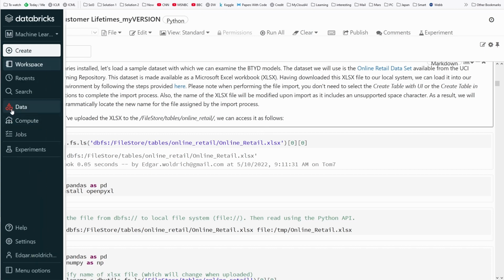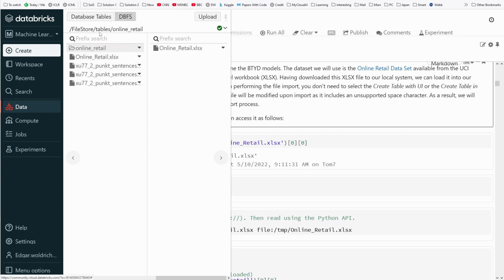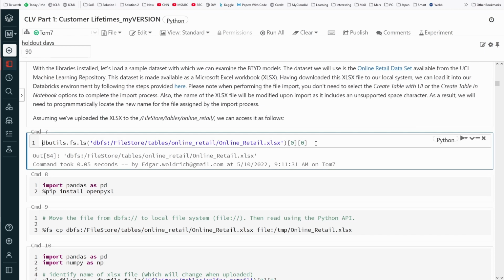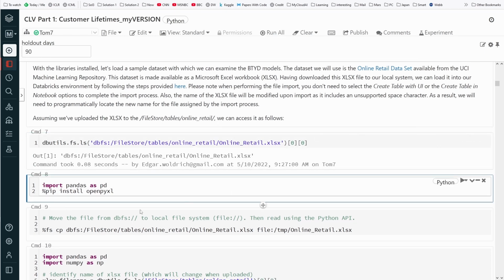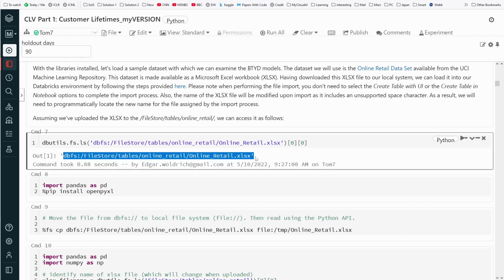So if you want to have a look at the data, here we now have a Databricks file system. And in the file store, I have now online retail, and there I have my online retail XLSX file already uploaded. You just say upload, you upload the file, and there we go. So if you use the Databricks utility for the file system, and you just want to get the path, here we have it: the Databricks file system, file store, tables. Then I made an online retail directory, and here is our retail XLSX file from the online retail dataset that we downloaded.